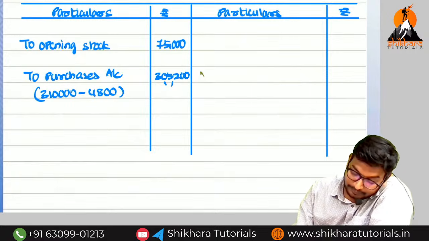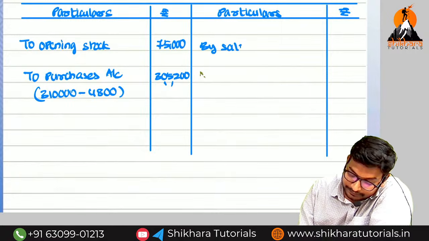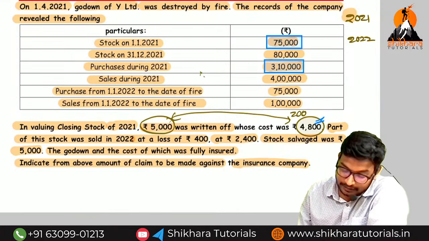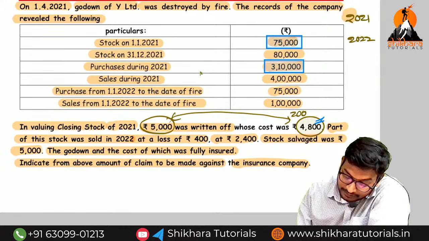Okay. By sales, how much? In the previous year sales there is no abnormal sales. In the current year sales only we have it. What is the previous year sales? 4 lakhs.